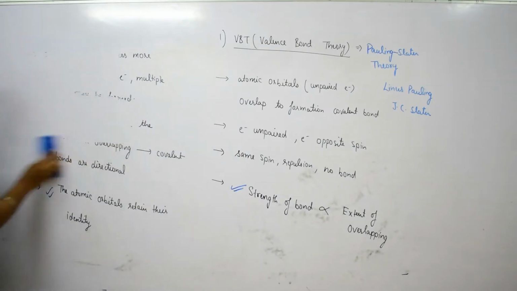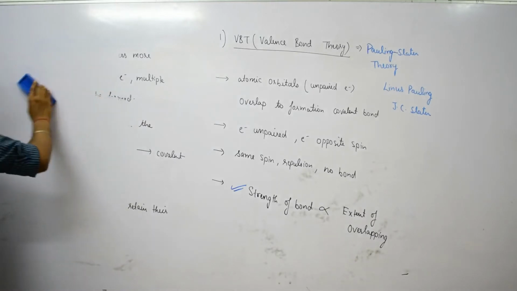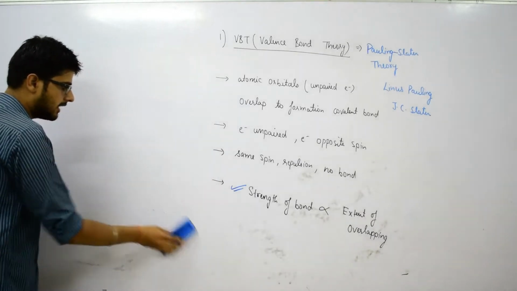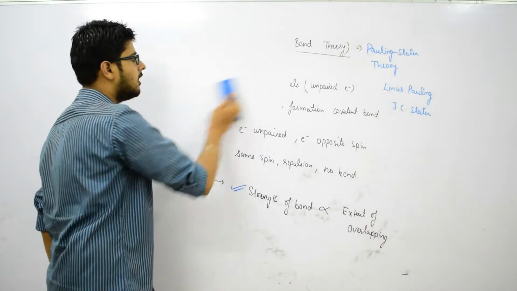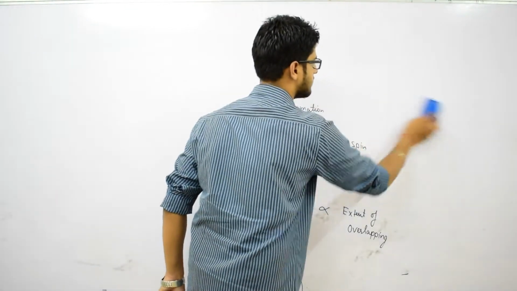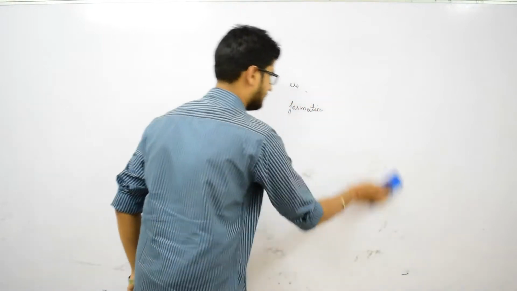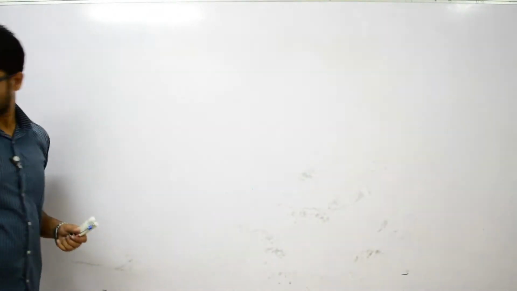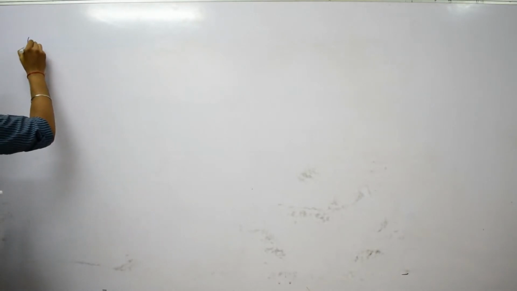Now, let us discuss the case of overlapping. We will discuss overlapping and see how many types of overlapping there can be and how it takes place. We will see the various cases of overlapping.